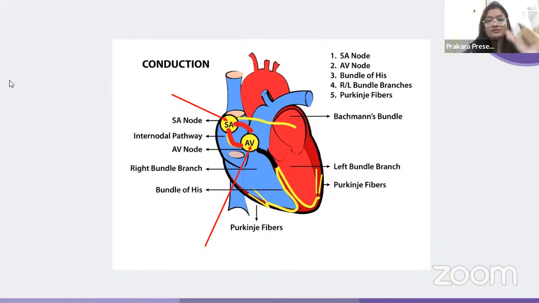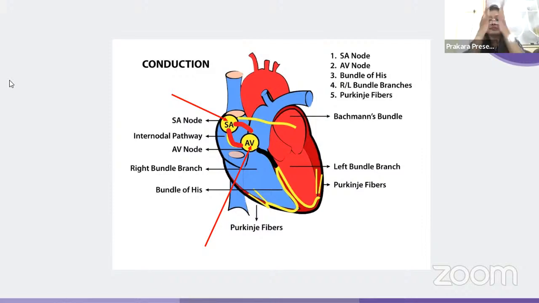It will drop down to the bundle of His. The black one, which I have marked, is the bundle of His. It was generated in the SA node. From the SA node, it came down to the AV node. And from the AV node, it came to the bundle of His.